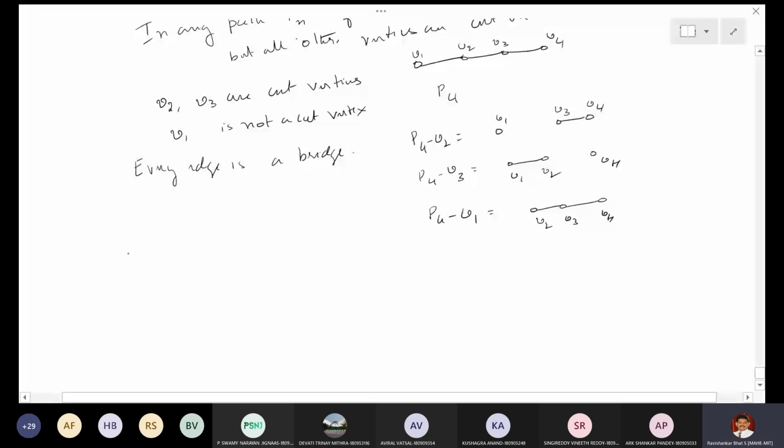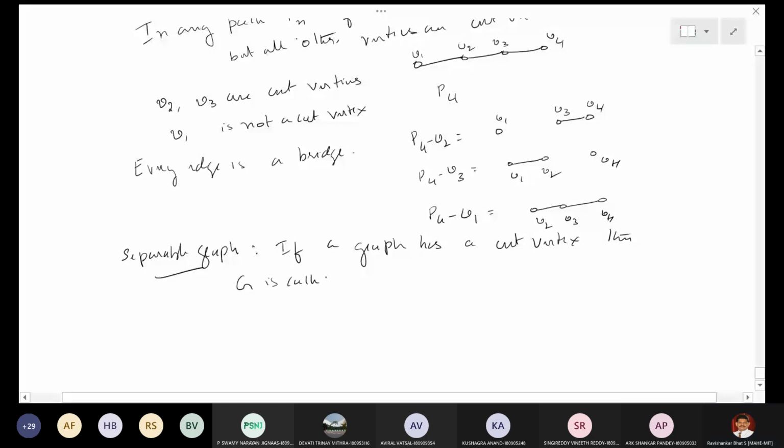Otherwise, if it has no cut vertex, it is called a non-separable graph.